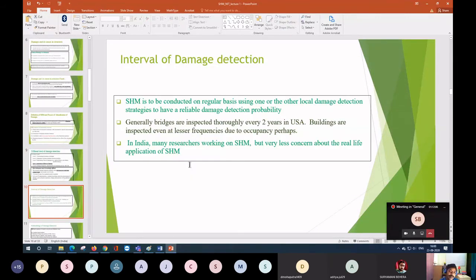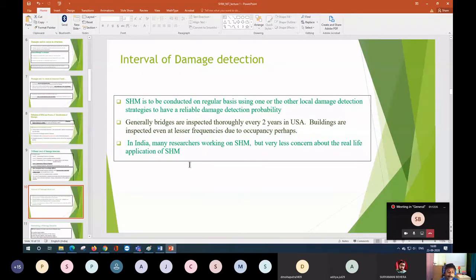Now if you come to the health monitoring scenario, you will find that health monitoring should be conducted regularly, to identify damage and to find out some strategy to detect the damage, or you can do it the inverse way, taking the response.